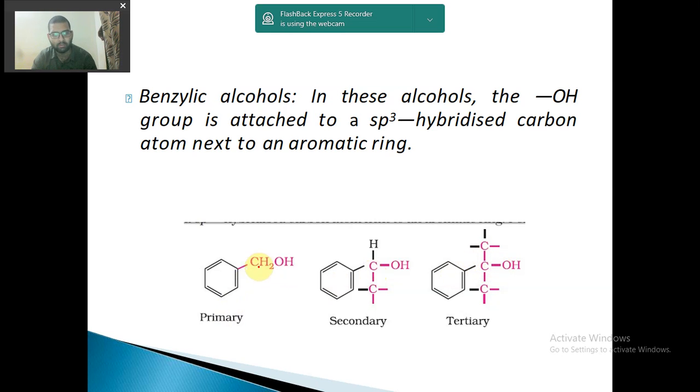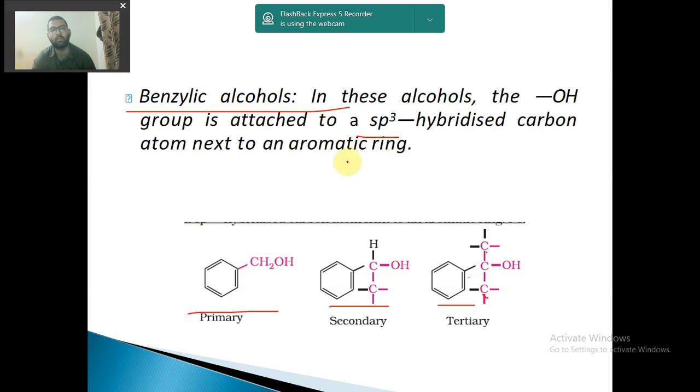And this is primary because it is attached to only one carbon atom directly. This is attached to two carbon atoms. These corners are carbon atoms. I hope you understand this, because this is for class 11th and I can't go into detail in this video. And this is again attached to 3 carbon atoms, 1, 2 and 3. So this is tertiary. So benzylic alcohols can be formed like this, and they are also classified as primary, secondary and tertiary. So the condition is simple.